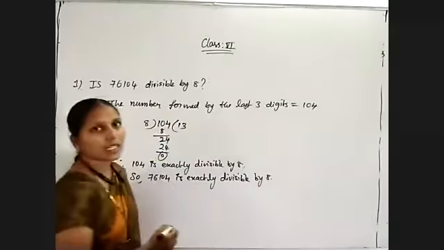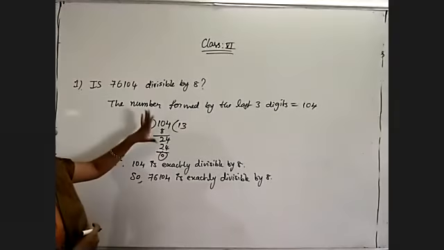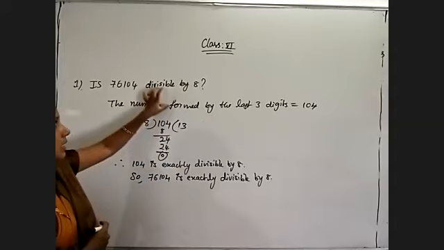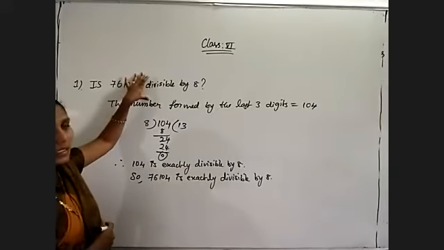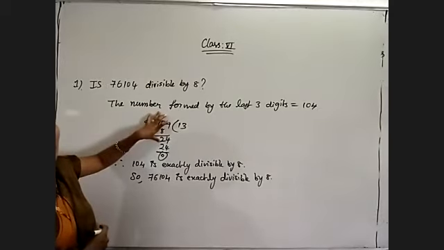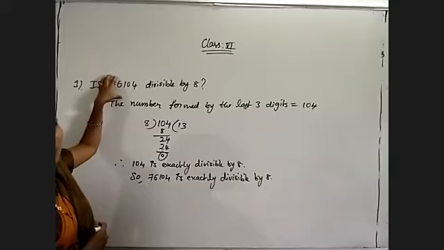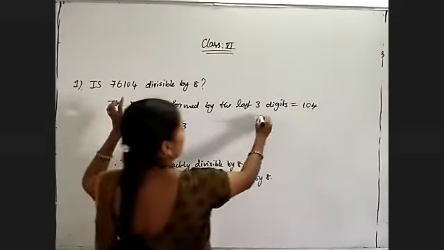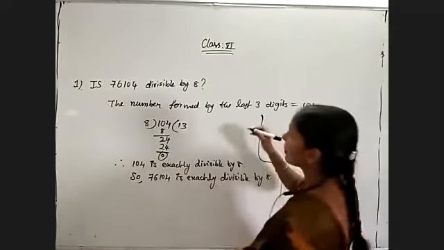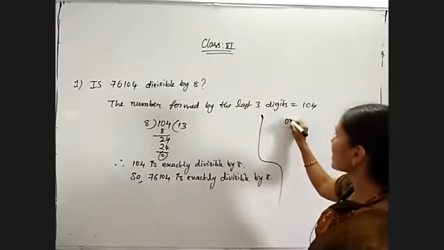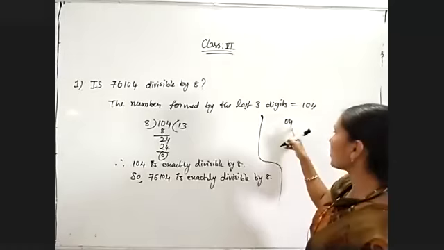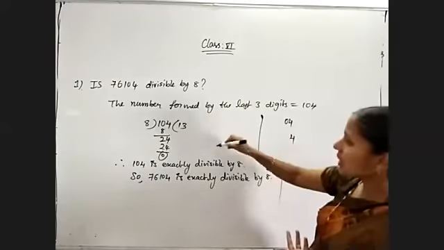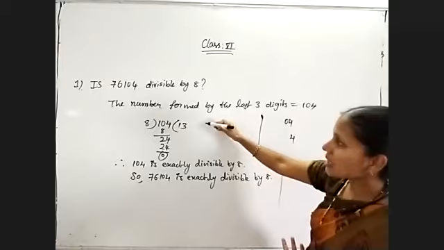So remember, whenever we are checking the divisibility rule for 4, it is enough to check whether the last 2 digits are divisible by 4 or not. And while we are going for 8, if the last 3 digits are divisible by 8, then the complete number is divisible by 8. Check whether the same number is divisible by 4 also. What is the number formed by the last 2 digits? Last 2 digits are 0 and 4, which is nothing but 4. 4 is exactly divisible by 4. That means this number is also divisible by 4.